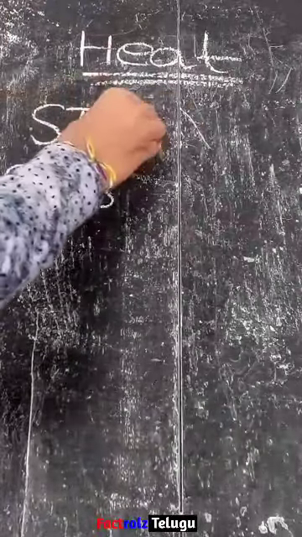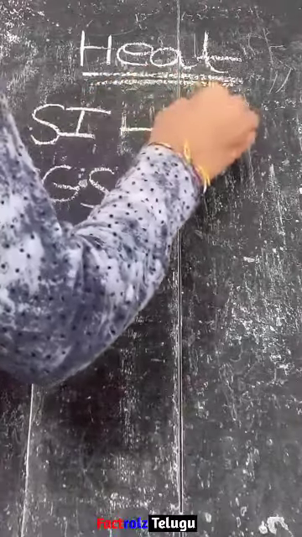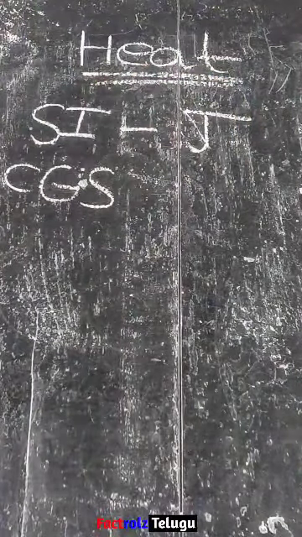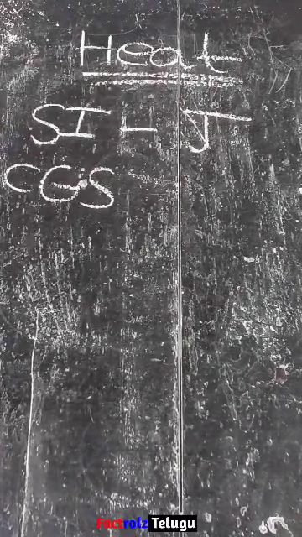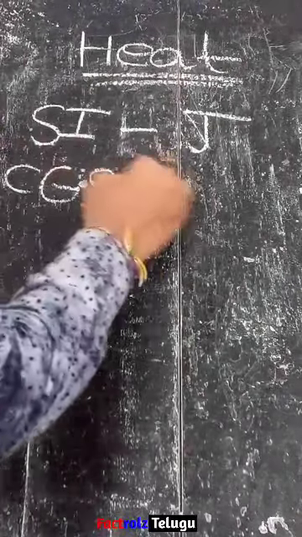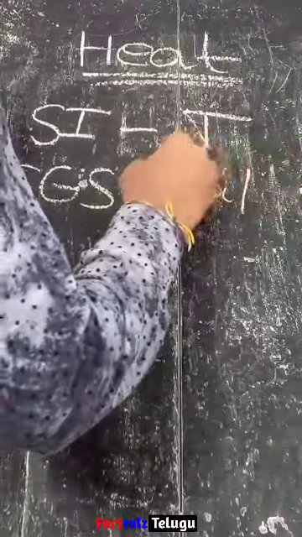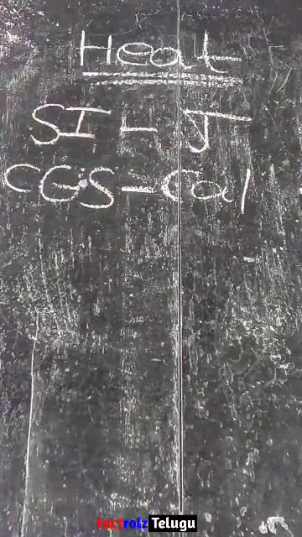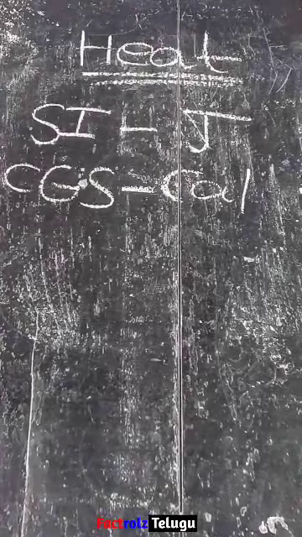The SI unit of heat is the joule, represented by the capital J, and the CGS unit of heat is the calorie. These are the SI and CGS units. We measure heat in joules and calories.